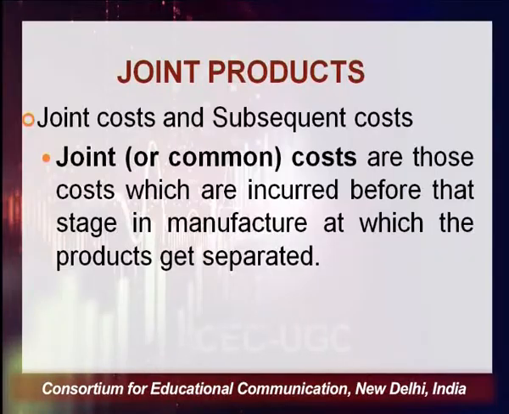Joint or common costs are those costs which are incurred before the stage of manufacturing at which the products get separated. That is, the cost that is common for all these joint products before they get separated, how will we apportion these costs to the different products being produced? And the other cost is the subsequent cost, that is, the cost incurred after the products are separated.